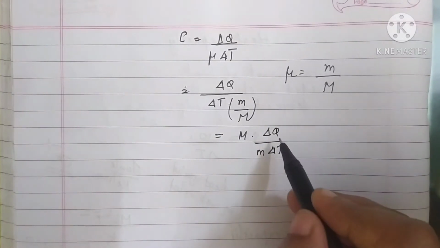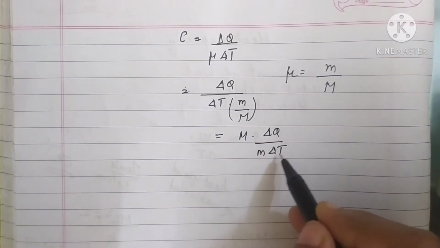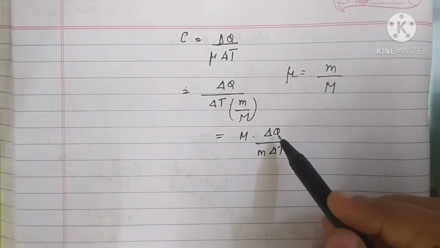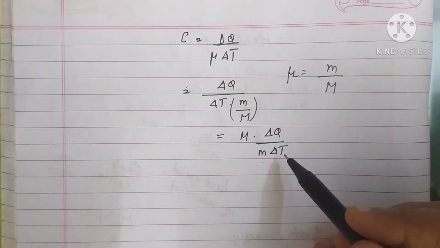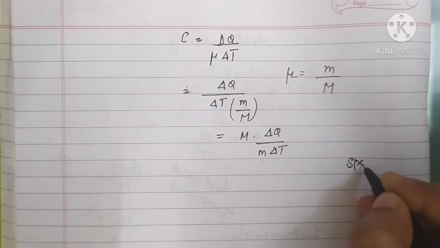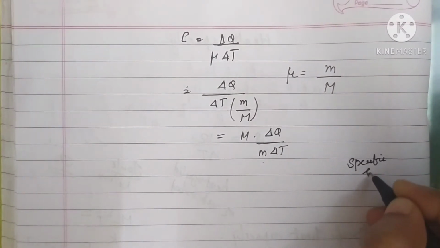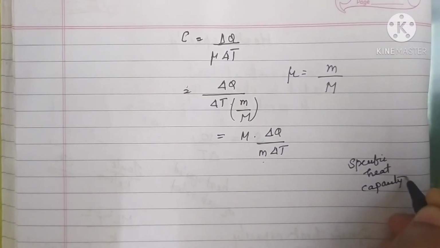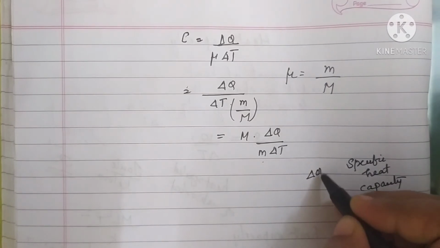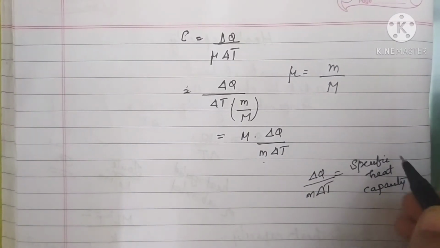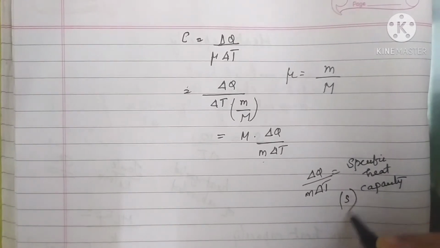Now what is this delta Q by m into delta T? We have studied before, it is the specific heat capacity, represented by the letter small s.